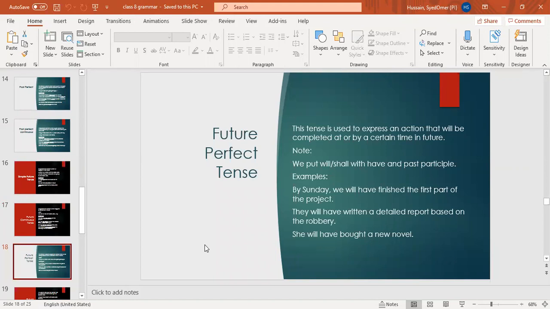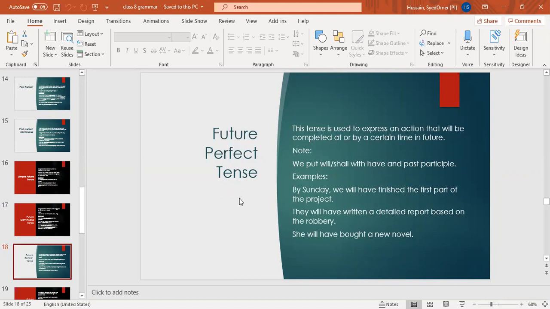Future perfect tense, like present perfect, past perfect. So we have future perfect. In perfect tenses, we always put past participle. So the only change comes in the helping verb. And as it is future, so we have to put will or shall. That is for sure that we have to put will or shall. So what another helping verb are we going to put? We will put have, not has. Remember, because it is future perfect tense, we cannot put has in it. We can only put have in it.